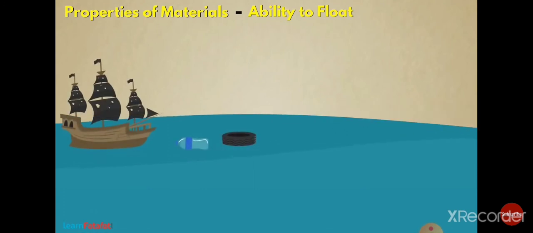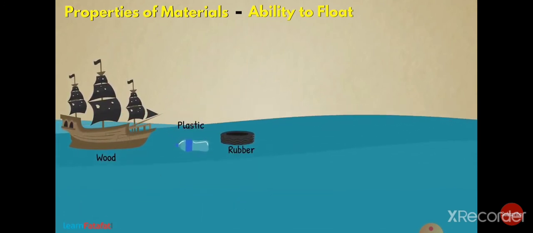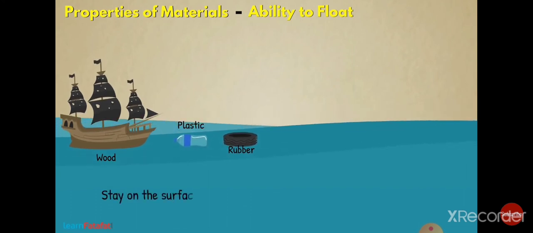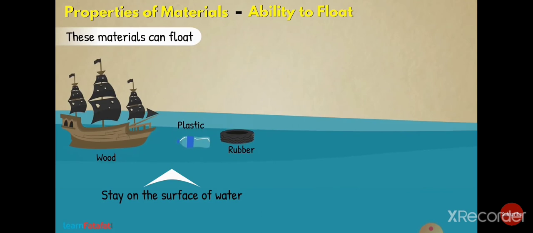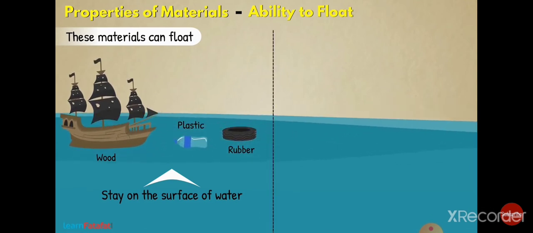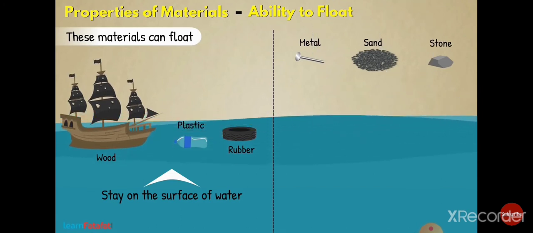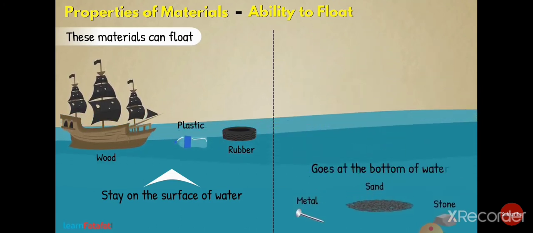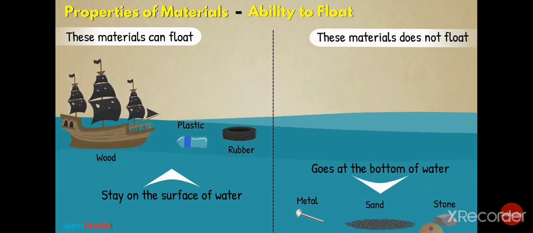Ability to float. Some materials such as wood, plastic, rubber, etc. have ability to stay on the surface of water. We see that these materials can float on water. There are other materials such as metal, sand, stone, etc. which when dropped in water go to the bottom. That means these materials do not float on water.